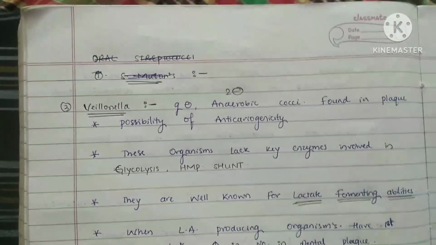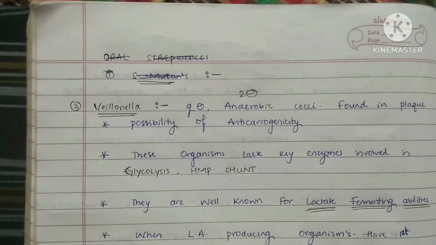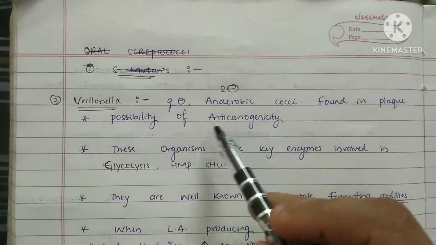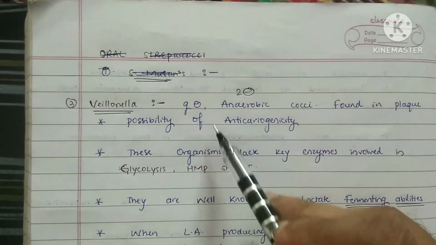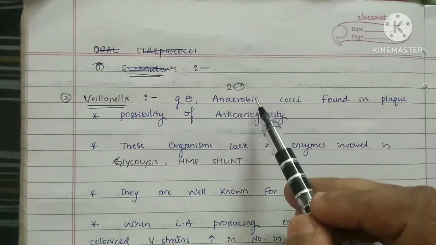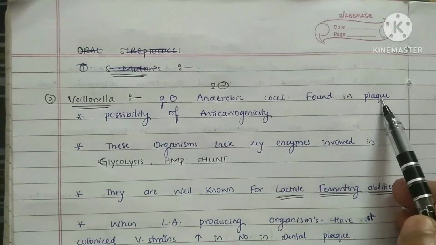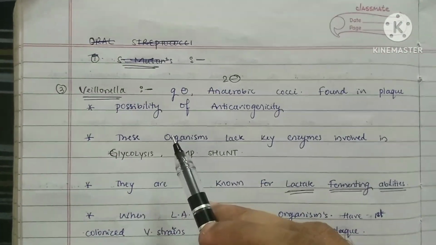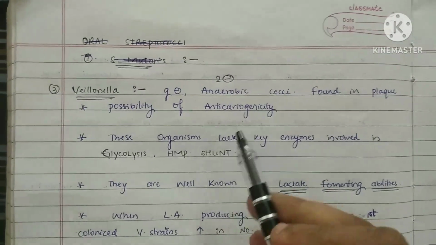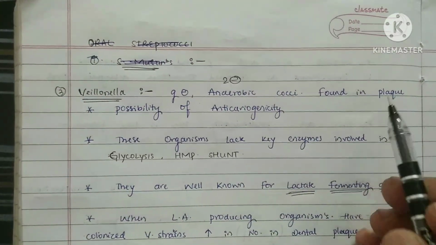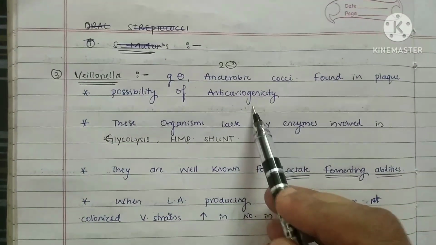Anaerobic. Okay, so this is also kind of a negative point. Okay, minus point. So this is a Veillonella species. It belongs to what? Gram negative anaerobic cocci, which is found in plaque. Same thing. Okay, Actinomyces is also predominantly found in plaque, but this is also rich in what? Plaque, and also it has the possibility of anti-cariogenicity.